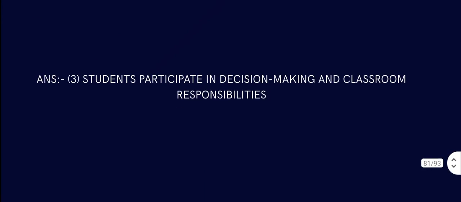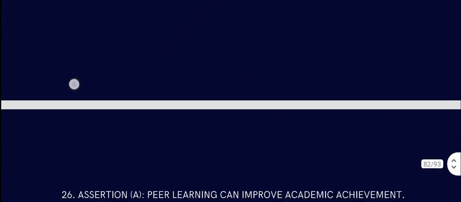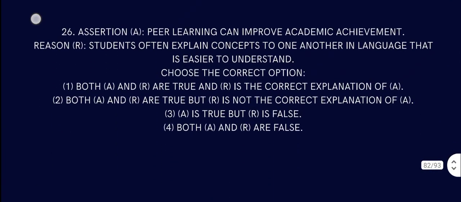So the answer is, what is the definition of a democratic classroom? It is when students participate in decision making and classroom responsibilities. Question number 26. Assertion: Peer learning can improve academic achievement. That is true. Students often explain concepts to one another in language that is easier to understand. For example, we go to the teacher's class, but when our friend explains things to us, it is easier to learn because we are free, and that happens. So both A and R are true, and R is the correct explanation of A.